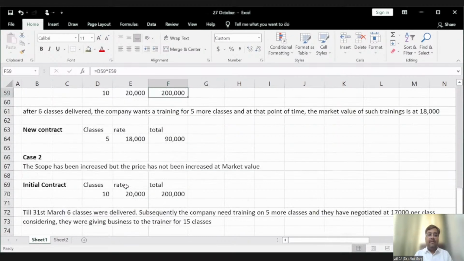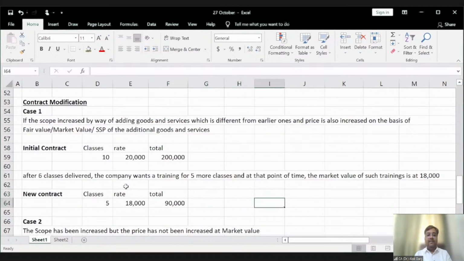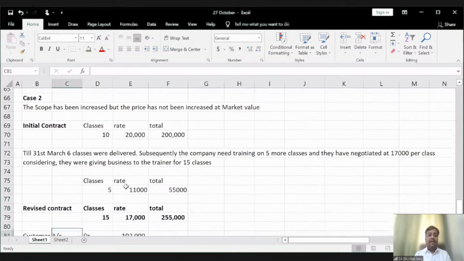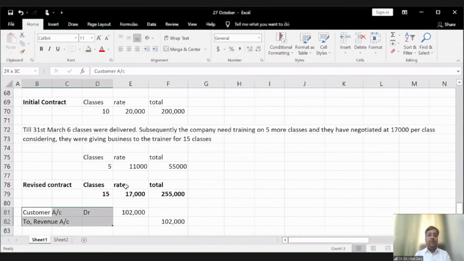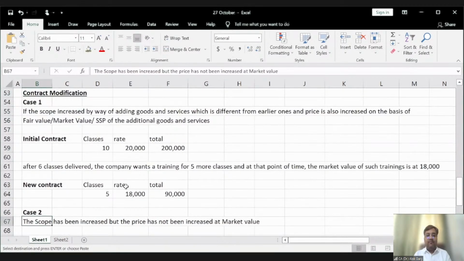In case 1, how much revenue will be recognized? At which rate, 18,000 or 20,000? In case 1, the revenue will be recognized for 6 classes not at the average, 2,90,000 divided by 15.